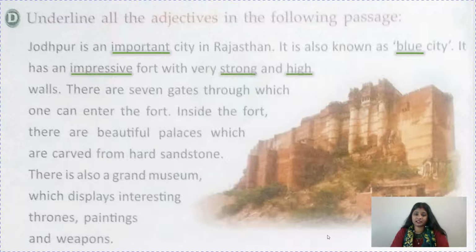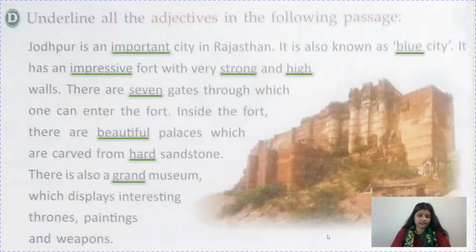There are 7 gates. How many gates? 7. Through which one can enter the fort. Inside the fort, there are beautiful palaces. What kind of palaces? Beautiful. Which are carved from hard sandstone. What kind of sandstone? Hard. There is also a grand museum. What kind of museum? Grand. Which displays interesting thrones, paintings and weapons.